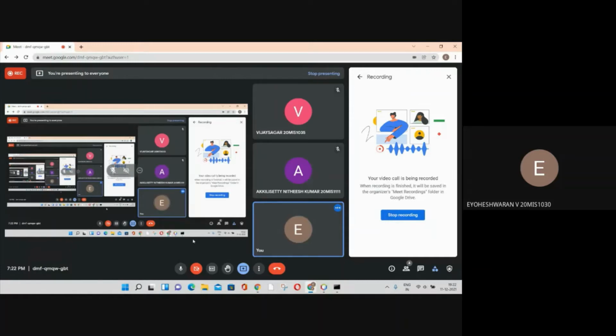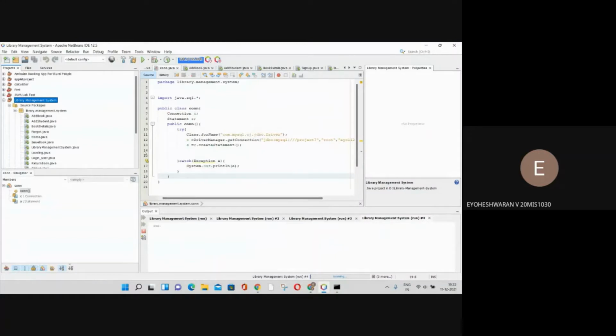Hi, sir. We are here to give our review three, the final review for our project. Our project name is Library Management System. Our group number is G4, Group 4, and my group members are Vijay Sagar and Akhil Shetty,